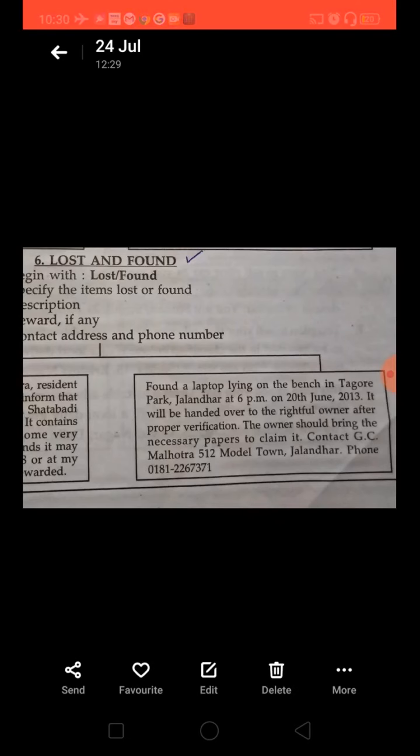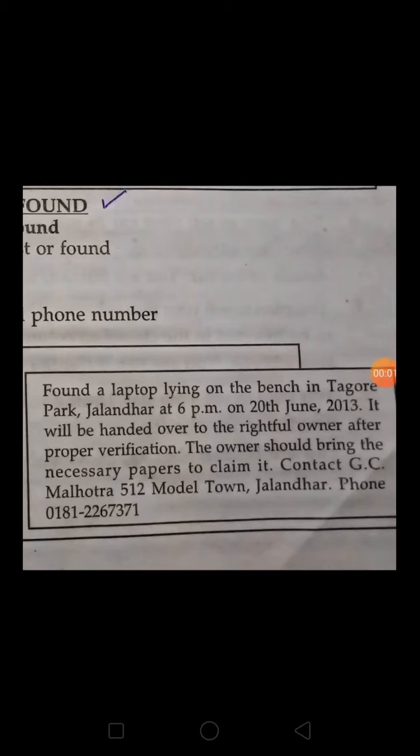And see, when we find something, we do not give the description. उसमें हम लोग description नहीं देते हैं ज़्यादा, क्योंकि अगर आप पहले से उसका सारा description दे दोगे तो फिर जो आपसे वो चीज़ लेने आएगा, that person will tell you. So if you tell all the details of whatever you have found, then obviously anybody can come and claim that that particular thing belongs to him.